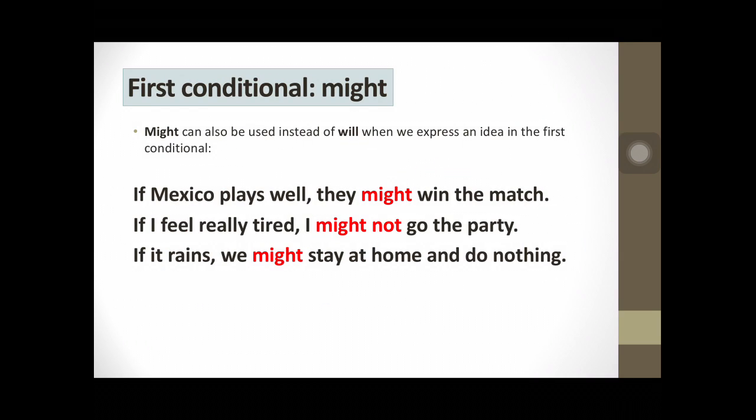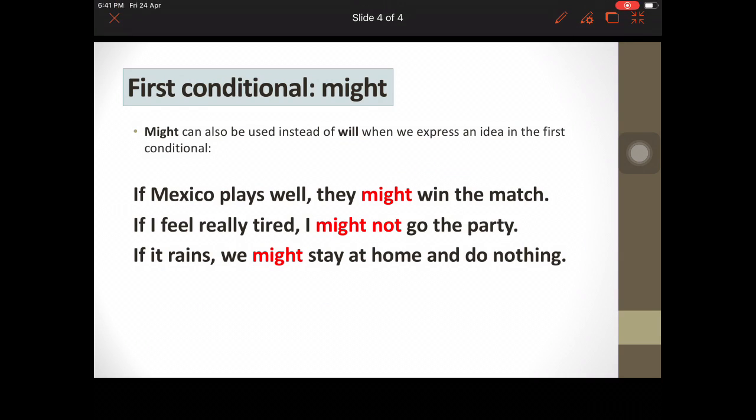What happens in the conditionals? Like I told you, it could be used as a synonym of will, or instead of will, when you're talking in the first conditional. But one more time, keep in mind that might means perhaps, okay? One more time, perhaps. Take a look at the examples.